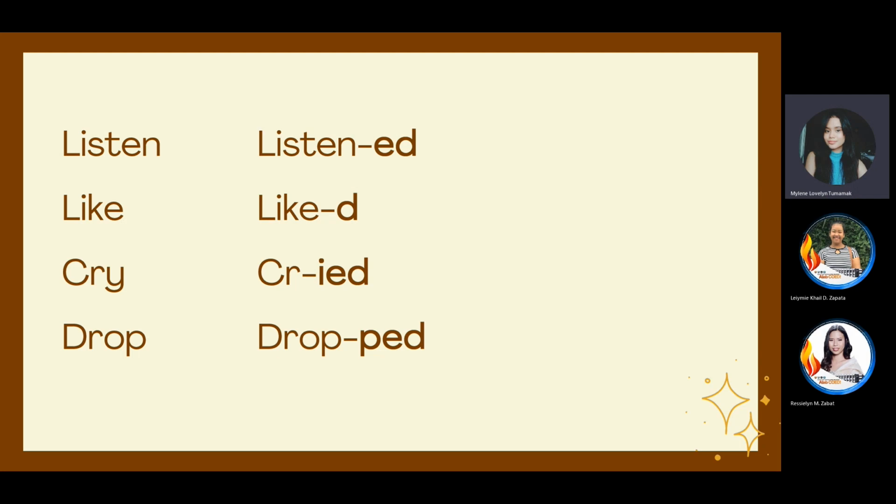We added ed, d, ied, and doubled the last letter before adding ed. What do you think we call these types of words, the ones with ed and d at the end? What do we call these verbs?